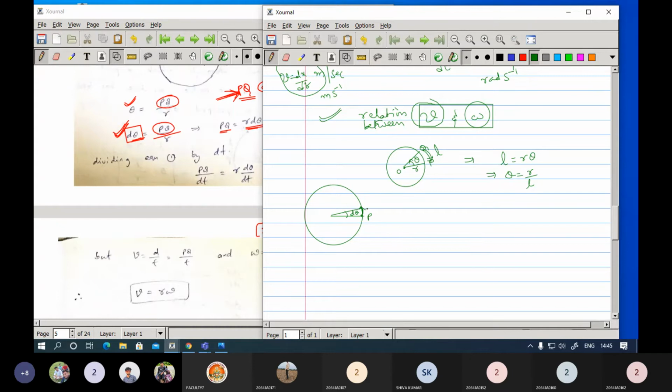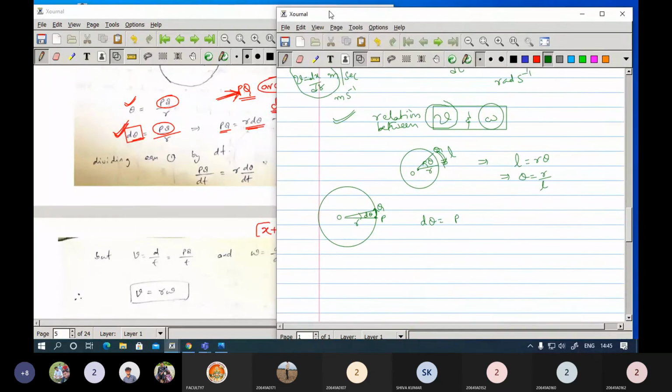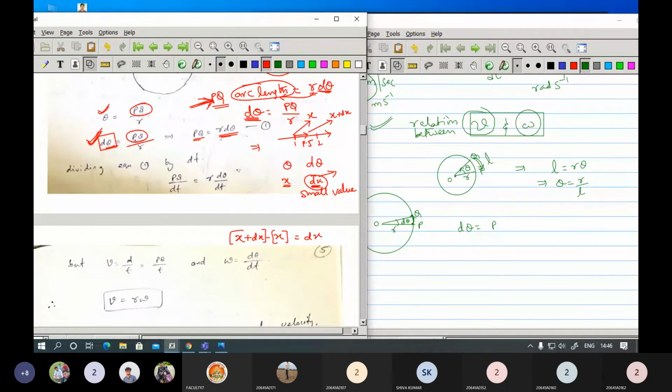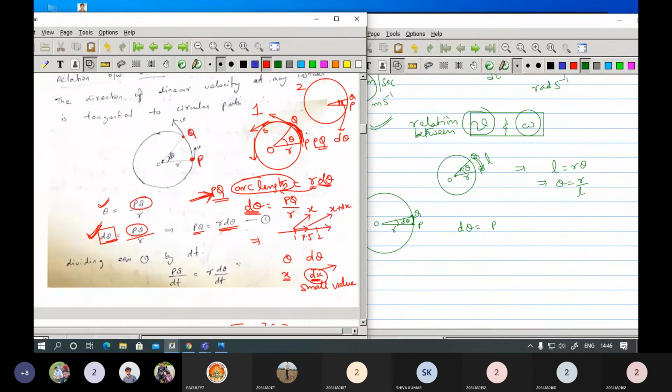This is Q, this is R, this is the center. Now the angular displacement is given by the arc length. The same thing you can see in this particular slide. Here PQ is nothing but the arc length.